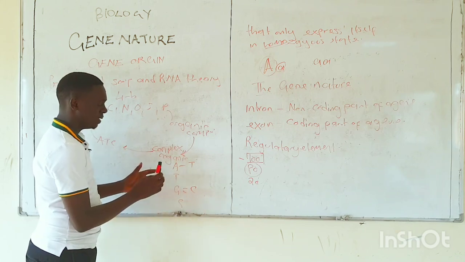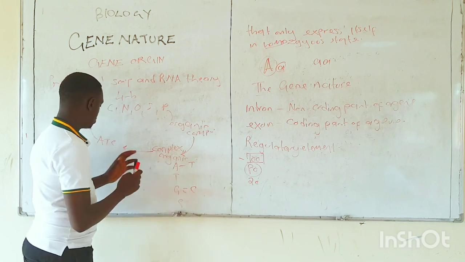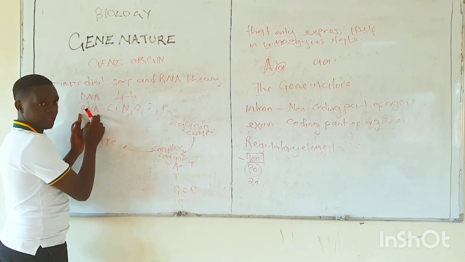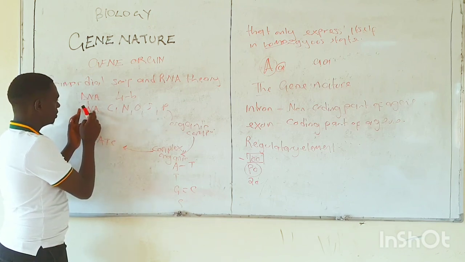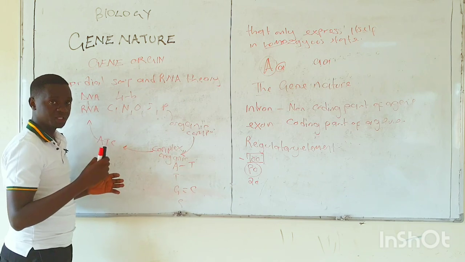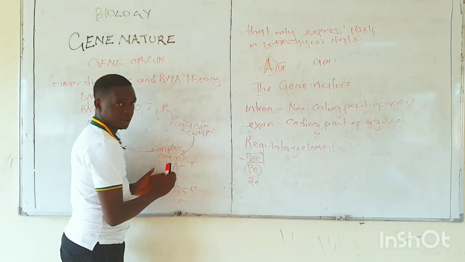These bases began to pair up and formed the RNA, and it formed the DNA. In other words, genes are just a combination of bases.